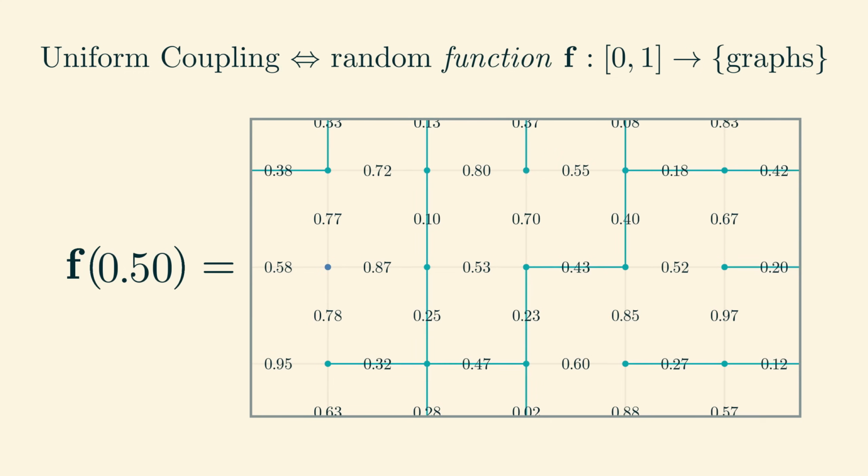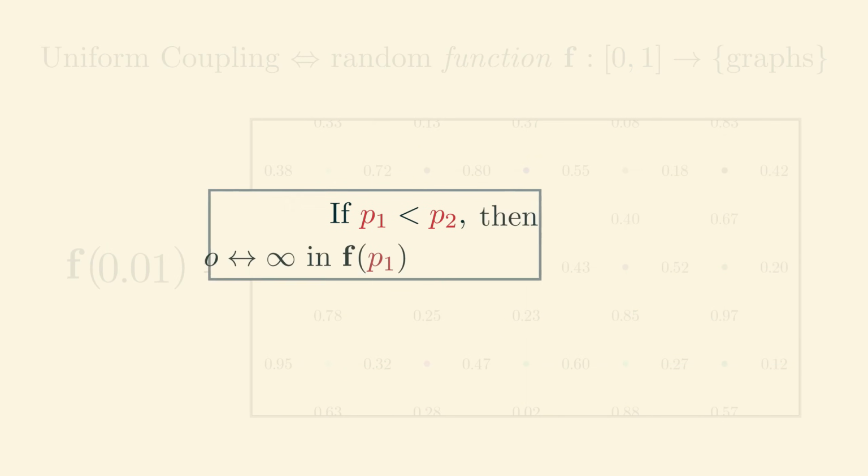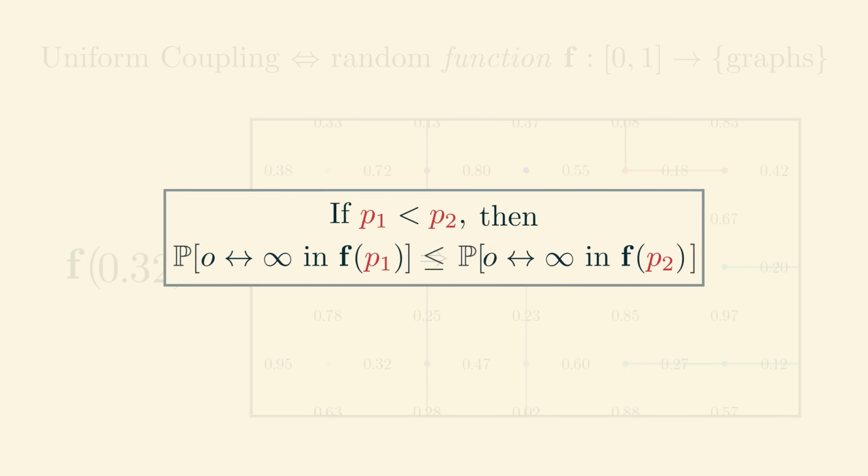However, once we've sampled the function, we can vary the parameter p and obtain a family of percolation graphs which satisfies a special property, that increasing p can only add open edges and never take them away. Therefore, for every possible function we could sample, if p1 is less than p2 and the origin is already connected to infinity in f of p1, then it will also be connected to infinity in f of p2. So the probability that the origin is connected to infinity with parameter p1 must be less than or equal to the probability that the origin is connected to infinity with parameter p2.